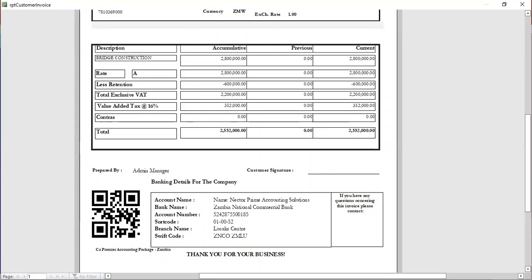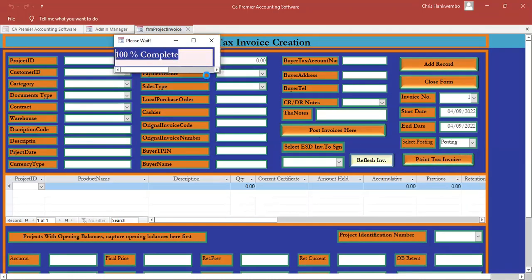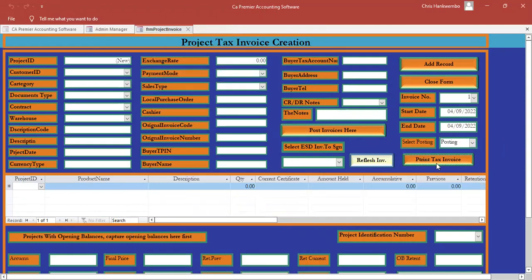Nothing. So, after printing that, I need to simply post it. Okay, where do I post my invoice? I post my invoice here. Post. That's it. Oh, I've reprinted it again, so I'm not supposed to print it. I'm supposed to post it. Okay. So posting the invoice here. Okay. Yeah. Invoice now posted. By posting it, I'm authorizing it to go to the trial balance.